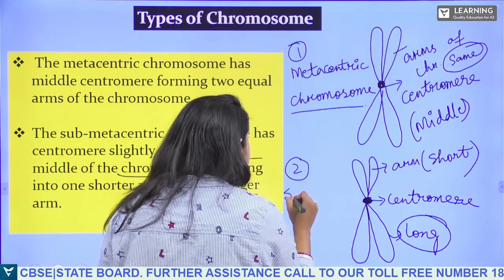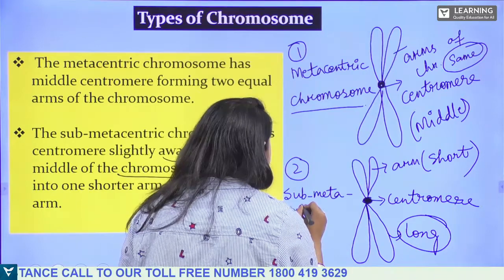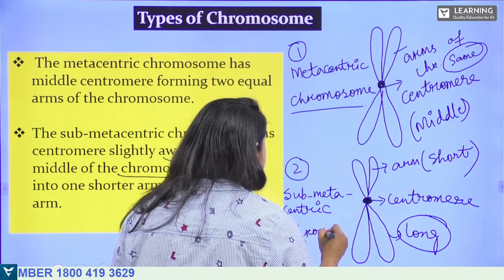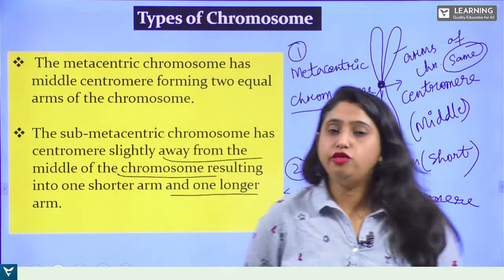This is submetacentric chromosome. Clear? Yes. Now, two more are left, right?